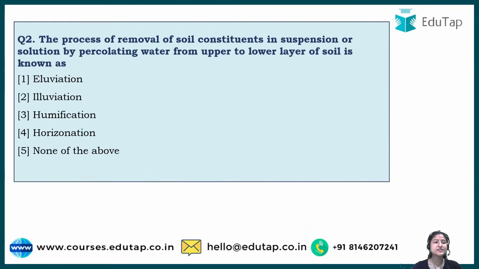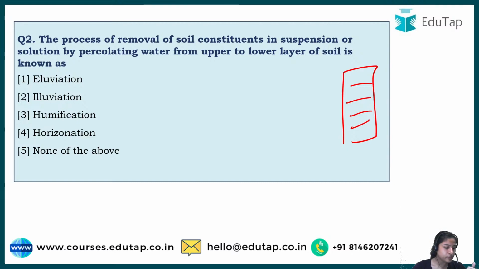So let's move to question number 2, and it says the process of removal of soil constituents in suspension or solution by percolating water from the upper to the lower layer of soil is known as. Basically, in the soil profile we have different sections, and there are various terms related to them, and one of them is what has been asked in the question, and the different terms have been written down.